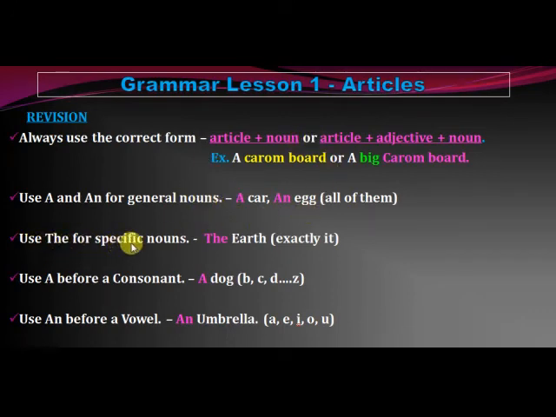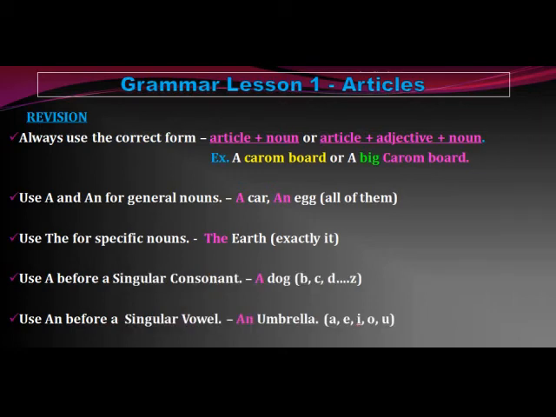Use the for specific nouns. So this the should be used for specific nouns. So the earth, exactly. So we are talking only about this earth. So only one earth. So that's why we use the. Use a before a consonant. So a should always be used in front of a singular consonant, singular things. So when we talk about singular, that means while counting those objects, it should be only one, like a dog. So consonants are those alphabets which start from B, C, D to Z.